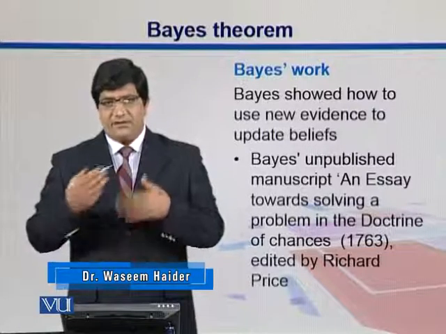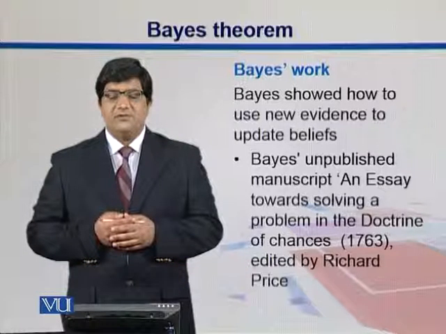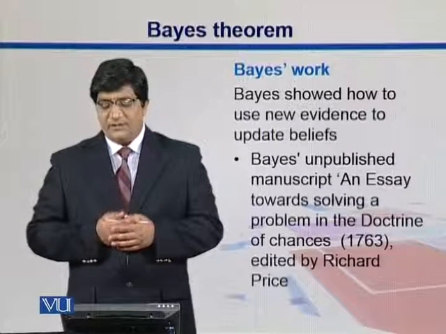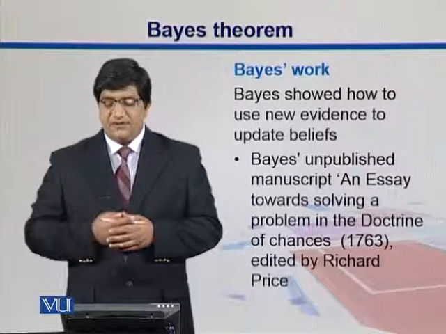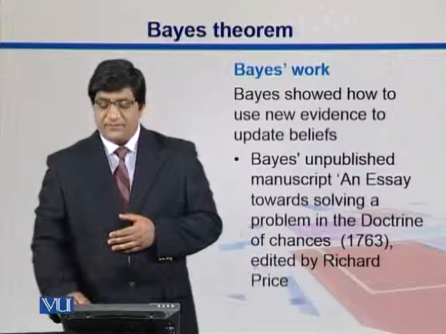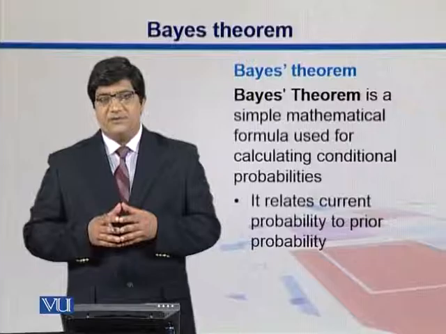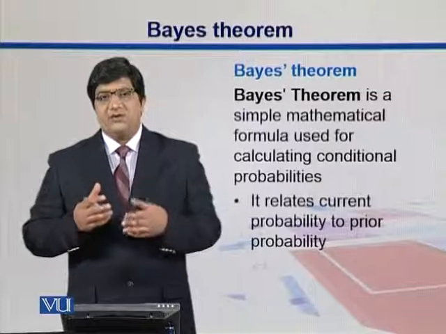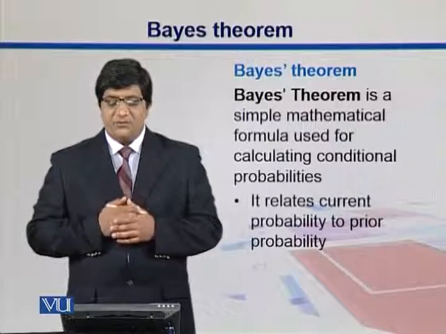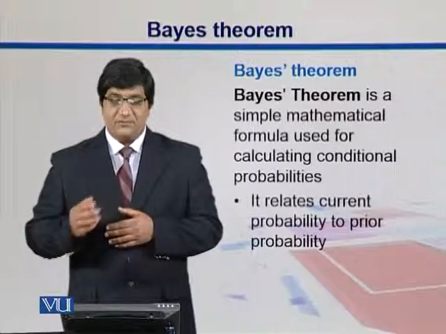He was working on faiths and beliefs, and he wrote a manuscript which he did not submit for publication, though that work was later restored by Richard Price. The manuscript was titled An Essay Towards Solving a Problem in the Doctrine of Chances, and it gave some relations which we now use to find conditional probabilities. So Bayes theorem is a simple mathematical formula used to calculate conditional probabilities. It relates the current probabilities to the prior probabilities.